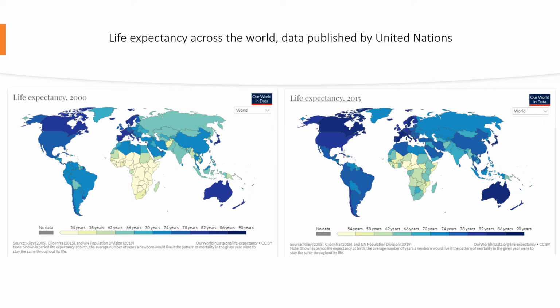So I found this visual. I thought it was pretty good to get an overview. We see that the darker the colors, the higher the life expectancy, and we can compare year 2000 and 2015 and see that in most of the countries, the life expectancy increased over these 15 years.